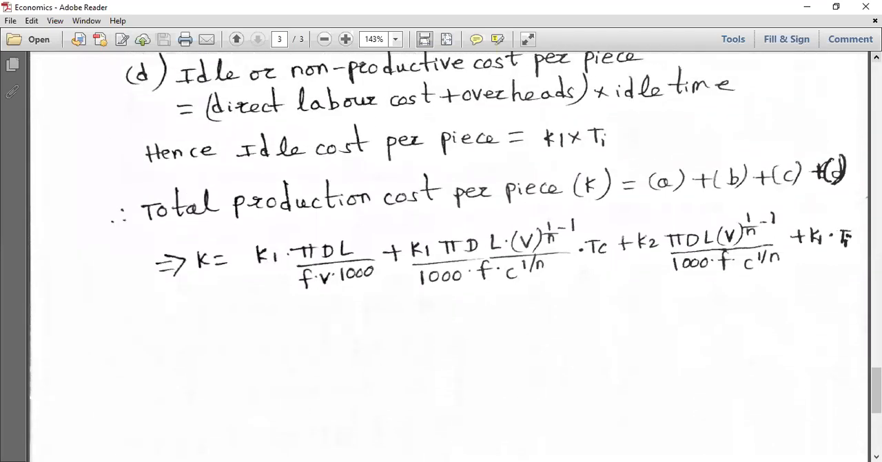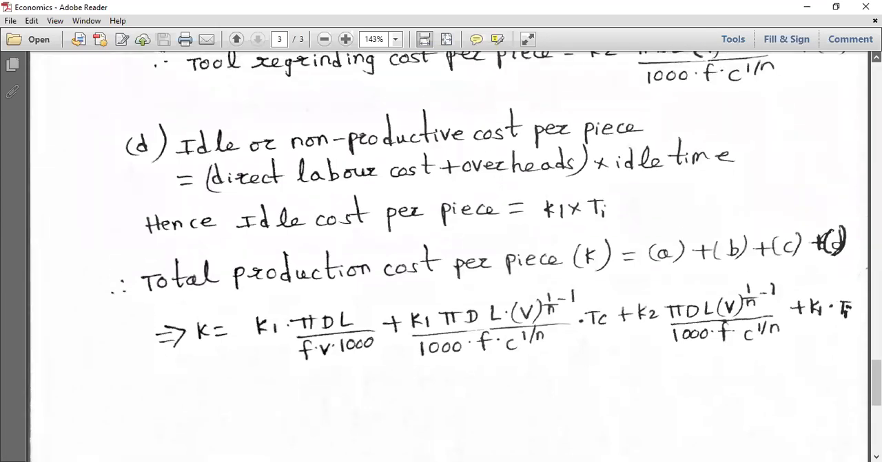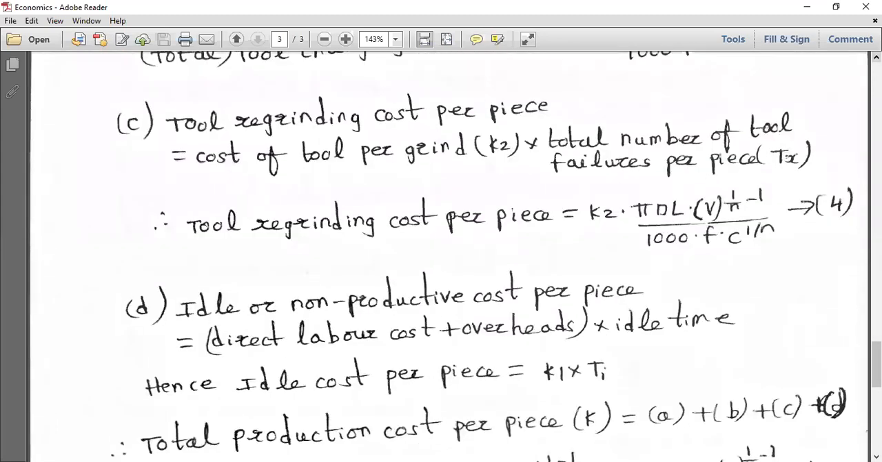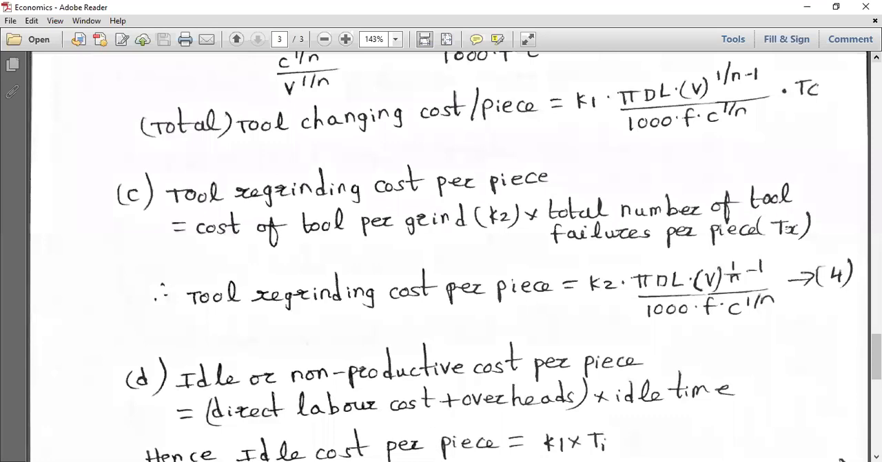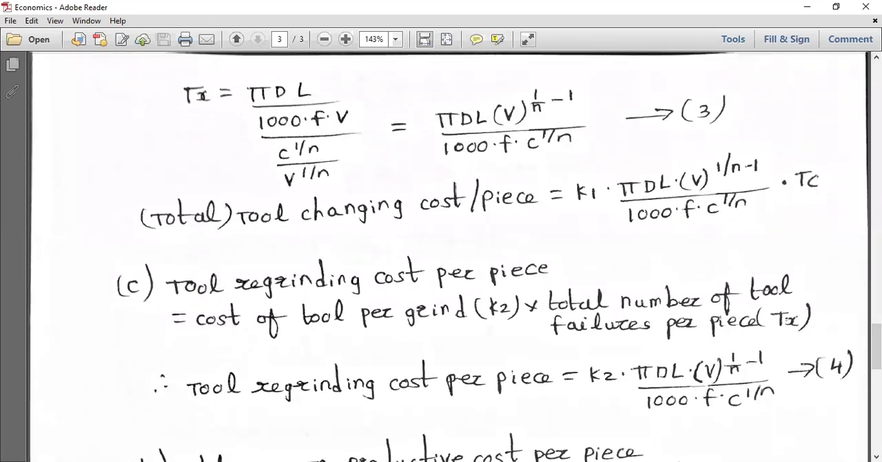So it is nothing but πDL/(1000 F) times V divided by the tool life, which is given by (C/V)^n. So we'll just come back, because sometimes without the mouse it is just jumping. So just try to see that. This is the particular equation, the third equation we have formed. You can give your own number, but for convenience I have given the equation number.